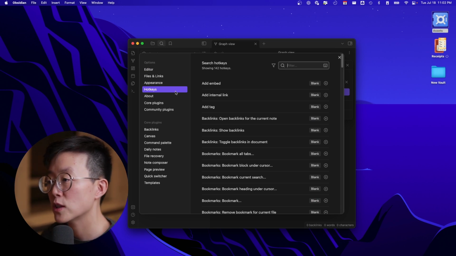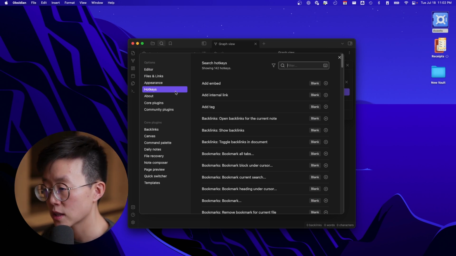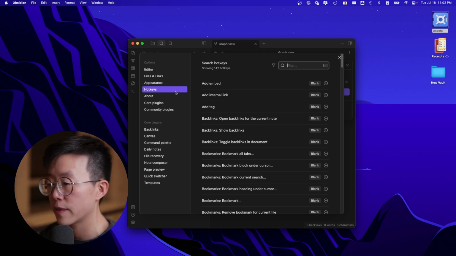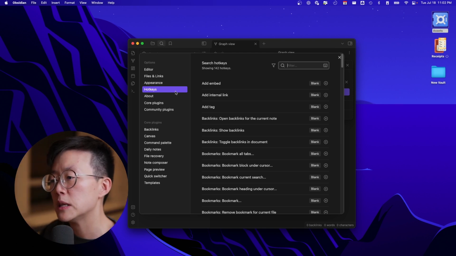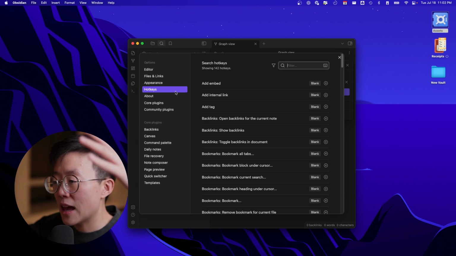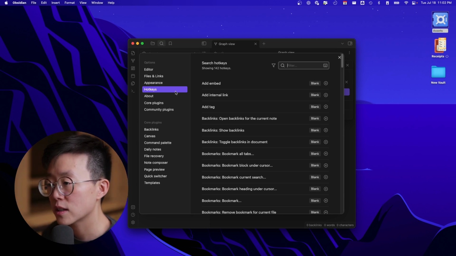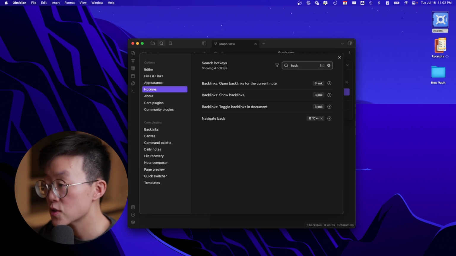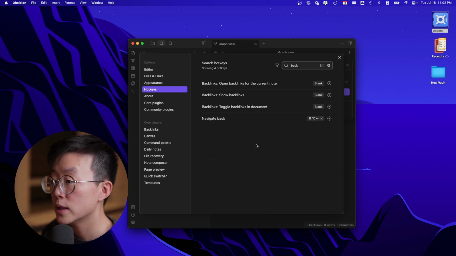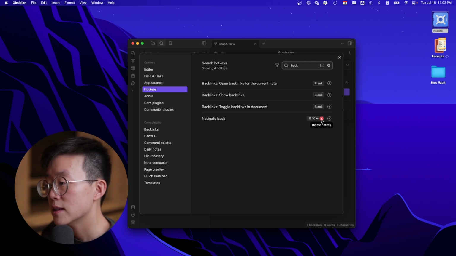The most effective way to use Obsidian is to use shortcuts because you want to focus on thinking and you don't want anything to be the barrier between your thoughts and the output. So using shortcuts is very helpful in this regard. In order to program a shortcut, you can search for the function you want. For example, navigating back, and you can see some functions already have shortcuts associated with them. You can delete it and then record a new one.